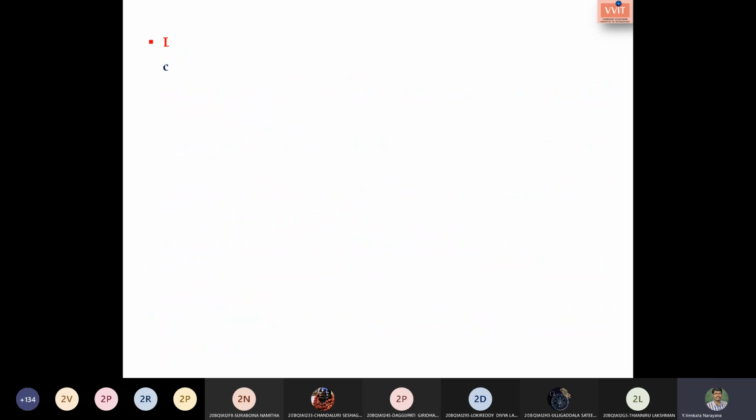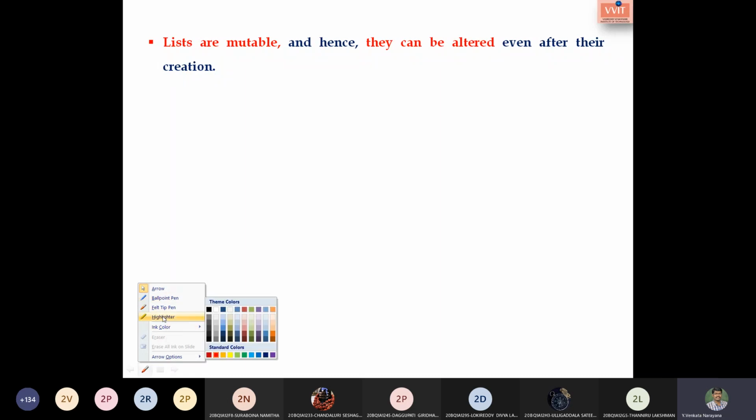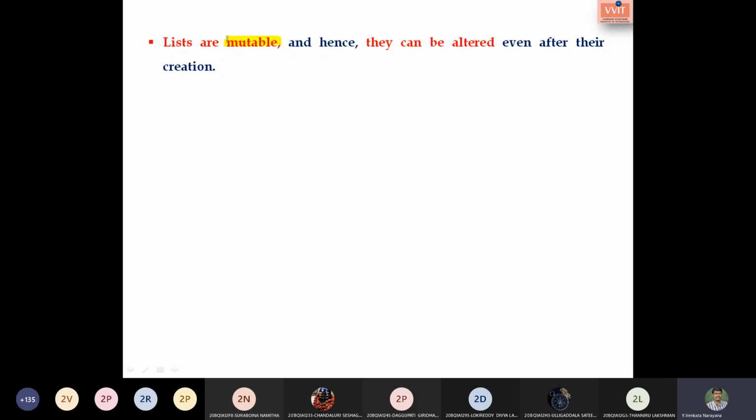We have another point: lists are mutable. Very important point. Mutable is nothing but which can be changed or altered. While we are creating, and after creation also, we can change.